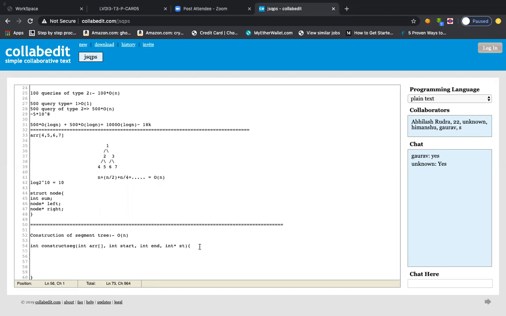Okay, no problem. So what I'll be doing is, we'll start constructing it from the root node. We will take the root node and keep on dividing, and the moment we reach a leaf node, at that moment we will substitute the array values in the leaf node, isn't it? Right? This approach seems to be working, right?